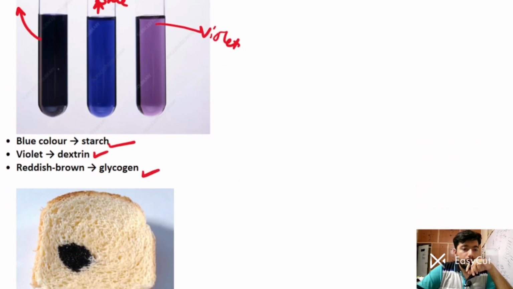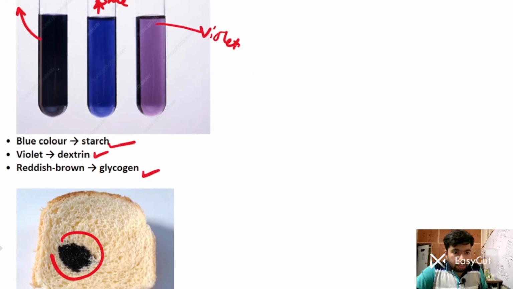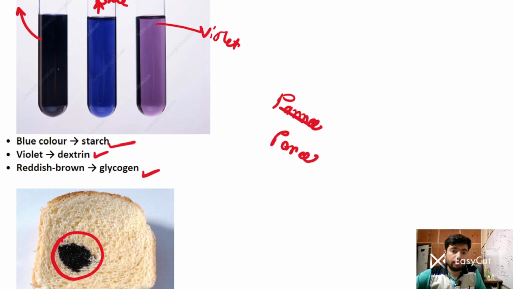You can see there is starch on the bread, and when you put iodine on the bread, it will yield a dark blue color. Some YouTubers and Instagram creators do this test on paneer too, and it yields a blue color, and they say it is fake paneer. This is totally nonsense. Anything which contains starch will show this test positive.